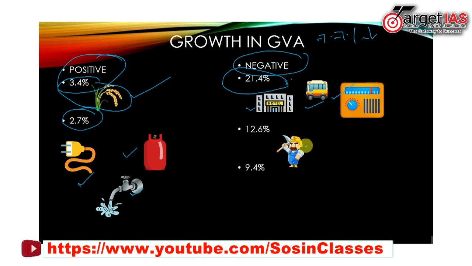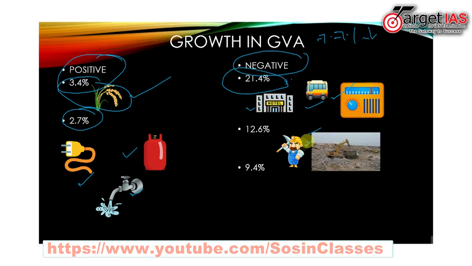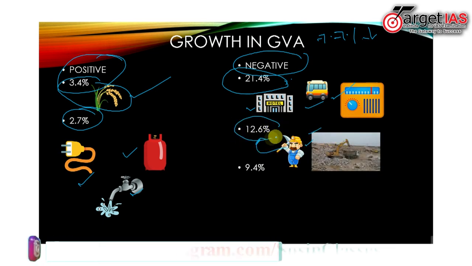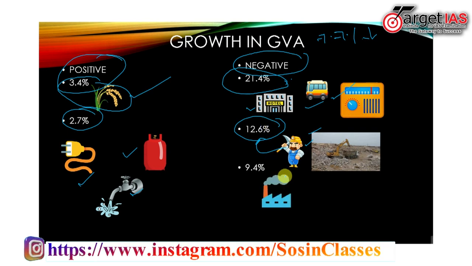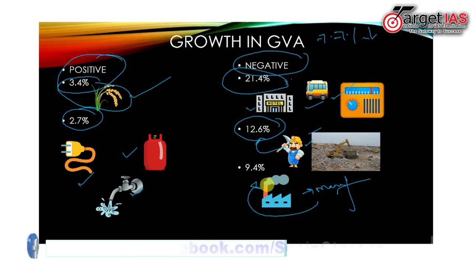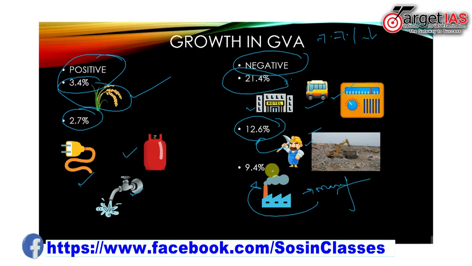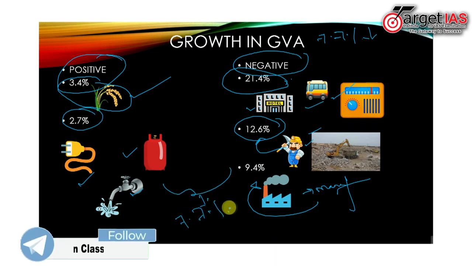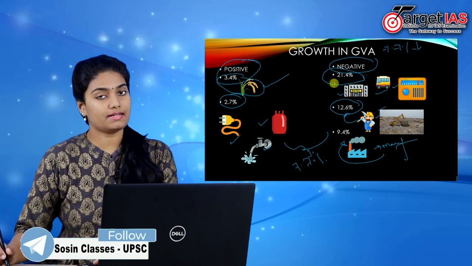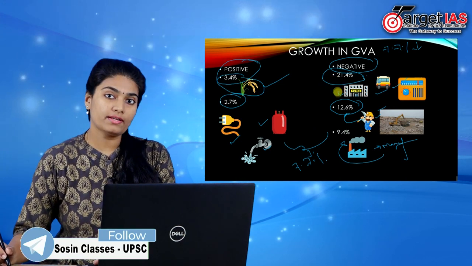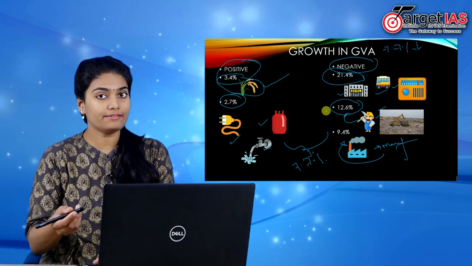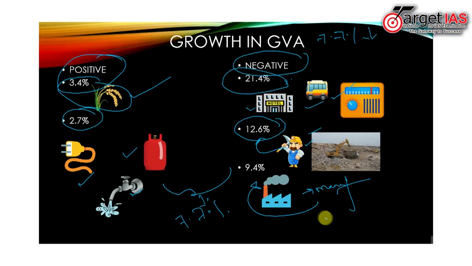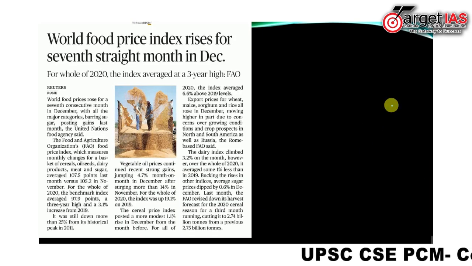Whereas the sectors of construction, mining and quarrying recorded a 12.6% decline. And the manufacturing sector recorded a downfall of 9.4%, which resulted in the overall contraction of 7.7%. This article concludes by saying that India will record a negative growth for the first time since 1979-80. Coming to the next article.